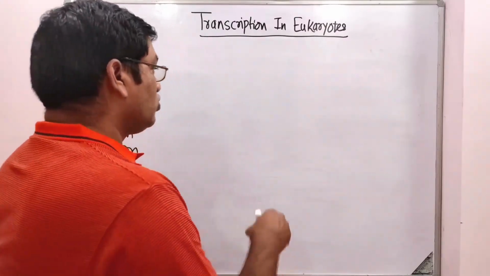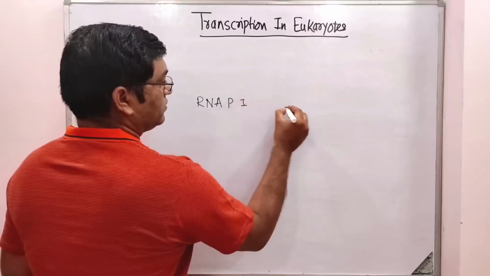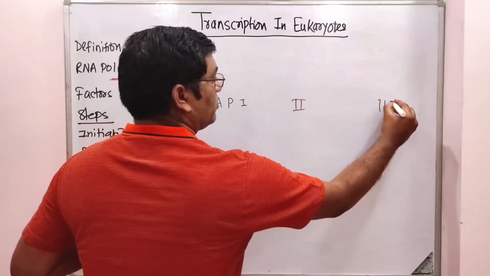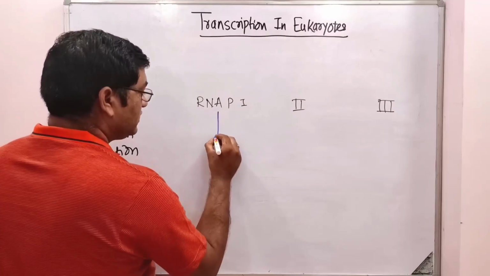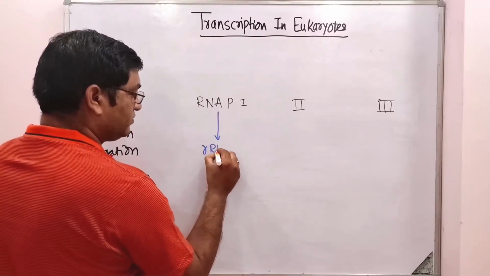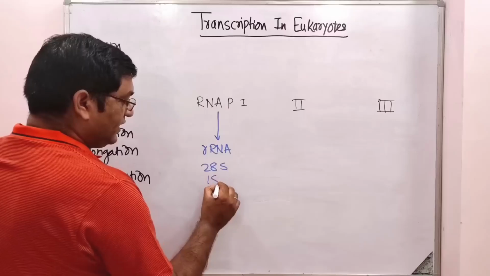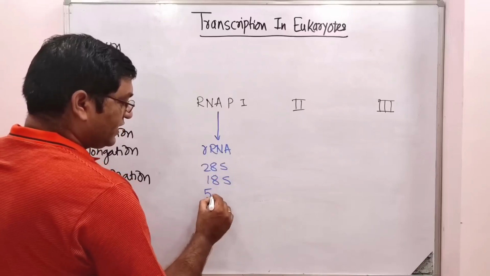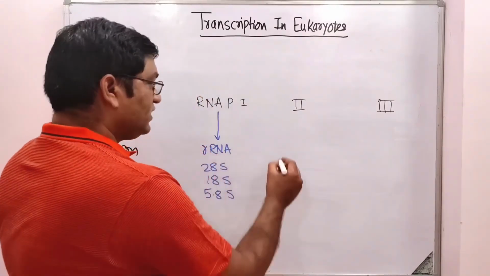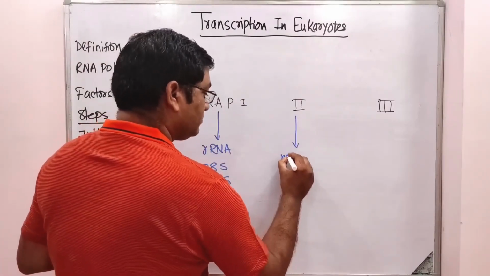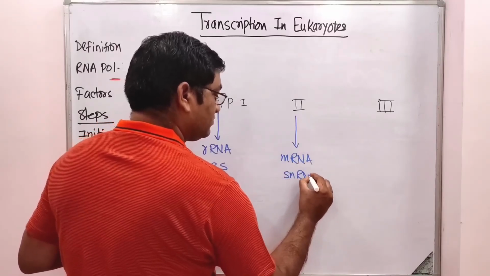So there are three types of RNA polymerase, that is RNA polymerase 1, 2 and RNA polymerase 3. RNA polymerase 1 is involved in the synthesis of ribosomal RNA, particularly 28S rRNA, 18S rRNA and 5.8S rRNA. RNA polymerase 2 is involved in the synthesis of mRNA and small nuclear RNA.